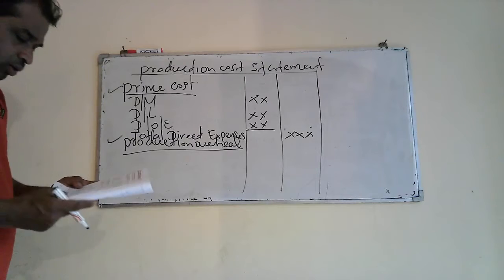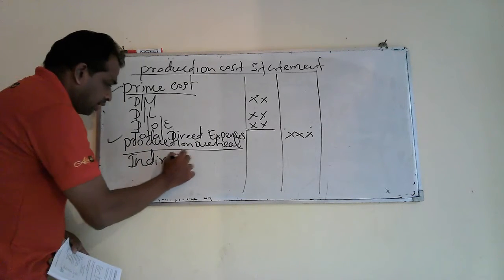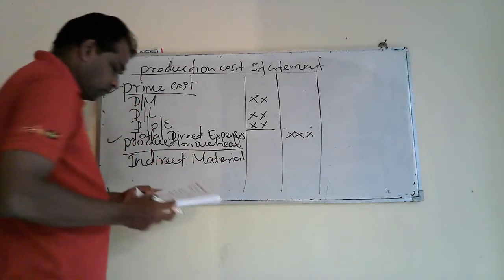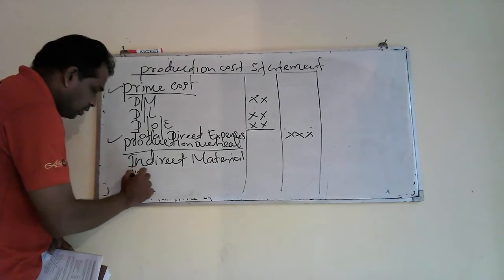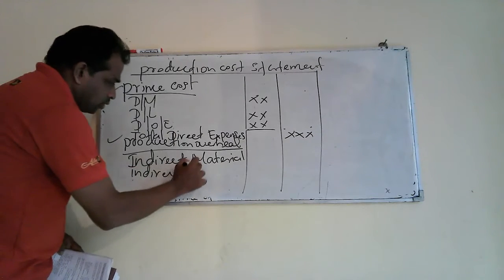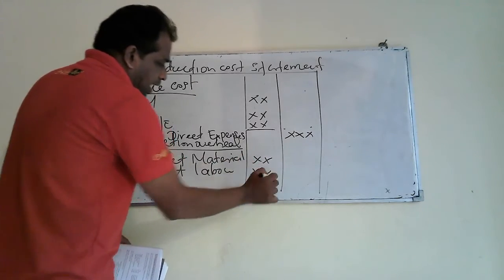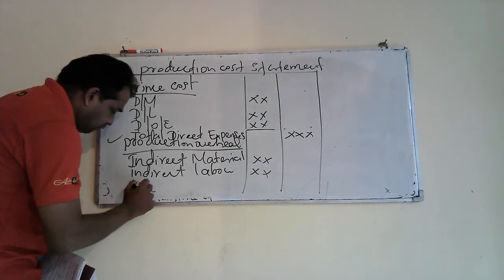Under that you have indirect material, then indirect labor, and you have indirect other expenses.